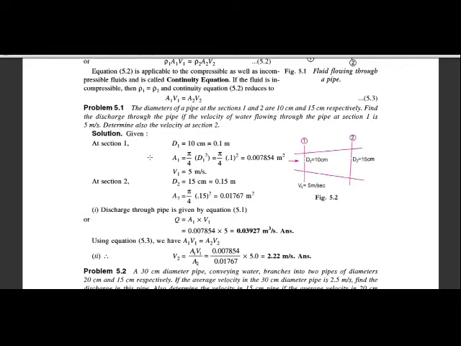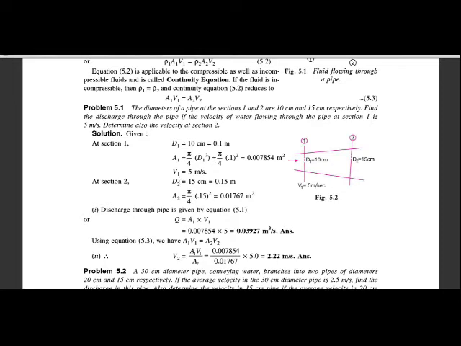From the diameter we can calculate the area. So a1 is equal to pi by 4 d1 square, so pi by 4 into 0.1 square, which is equal to 0.007854 meter square. This is the area at section 1.